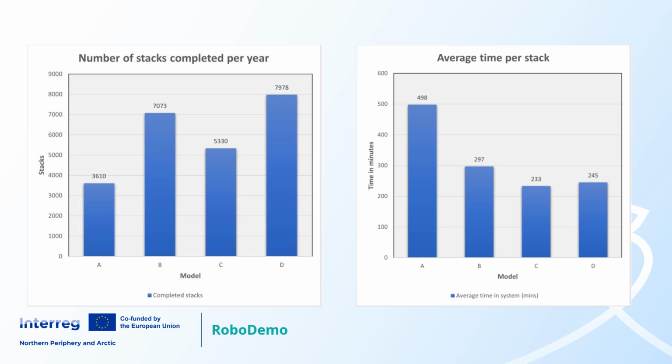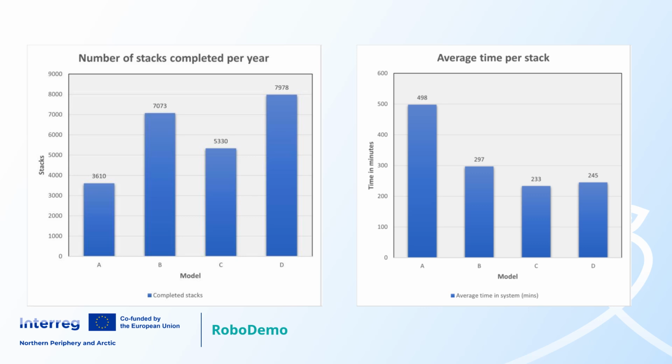And through this simulation, you see that there is best output for alternative B and D. Both of these have 4 operators.